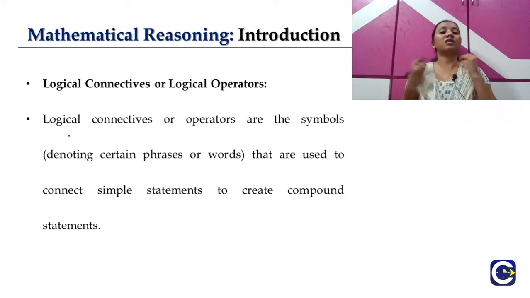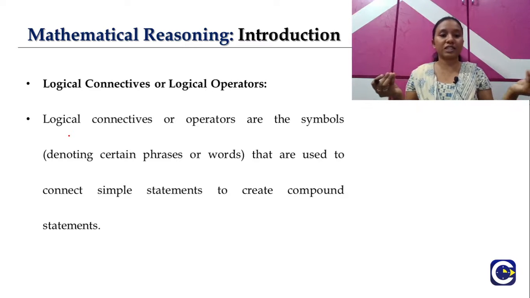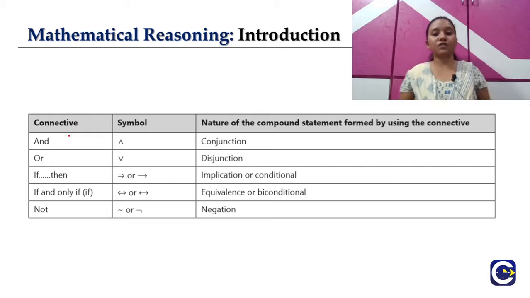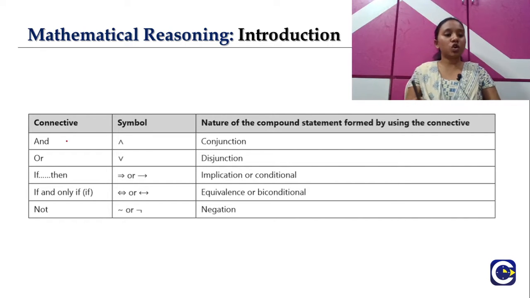So let's see what these logical connectives are and their corresponding symbols. Here we have 5 logical connectives, their corresponding symbols, and the corresponding nature of the compound statement which is formed by using these connectives. Let's go one by one.